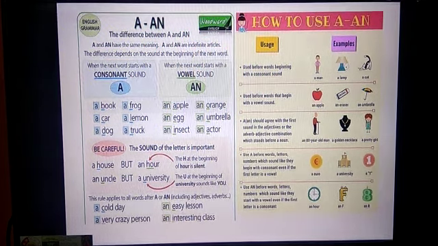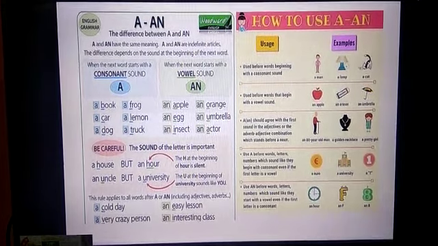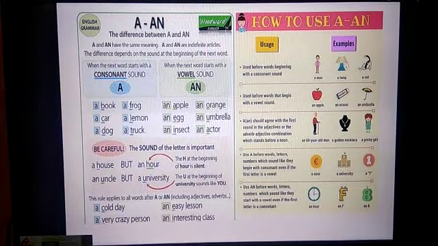And use an before words, letters, numbers which sound like they start with a vowel: an R, an F, an 8. So I think you understood, children. So see the vowel sound, the consonant sound, don't see the letters.